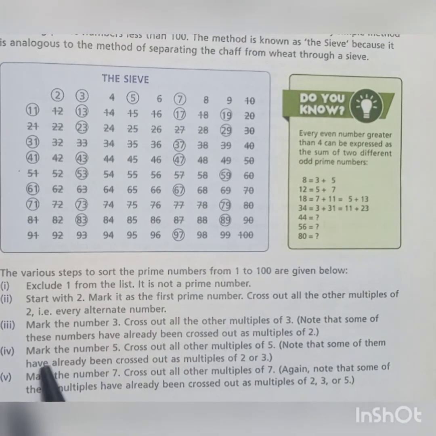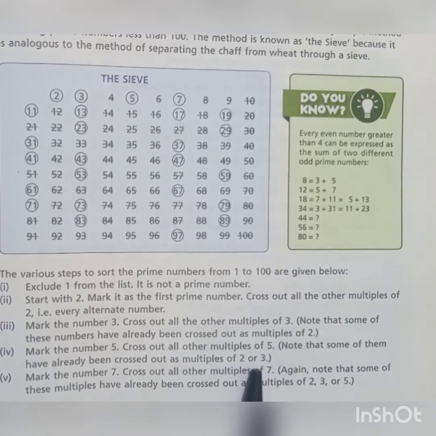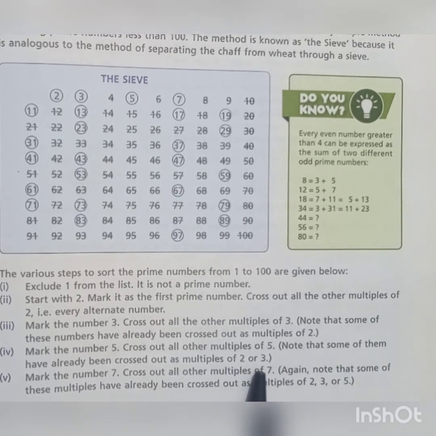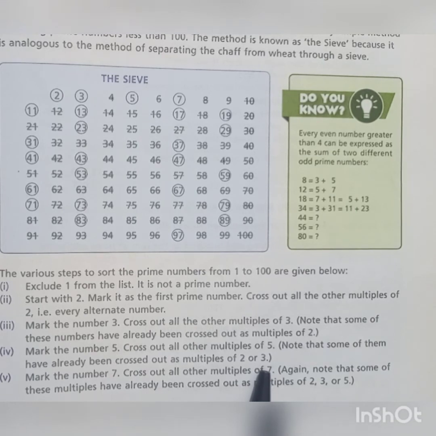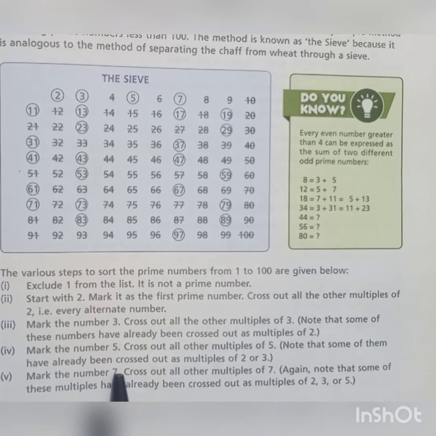Note that some of them have already been crossed out as multiples of 2 or 3. Multiples of 5 that are already multiples of 2 and 3 have already been crossed. Part number 5 is mark the number 7.